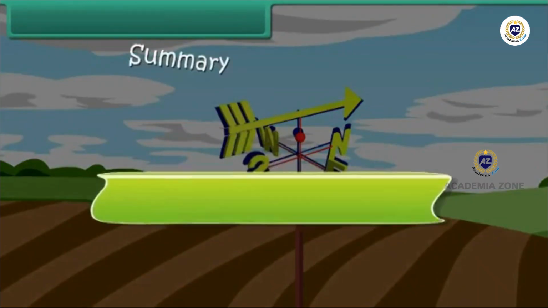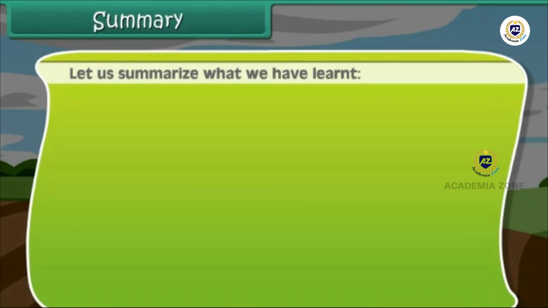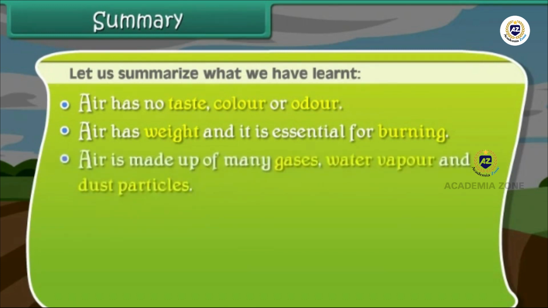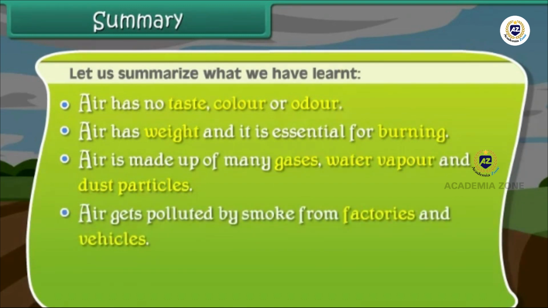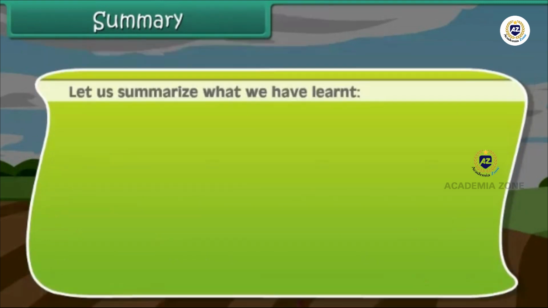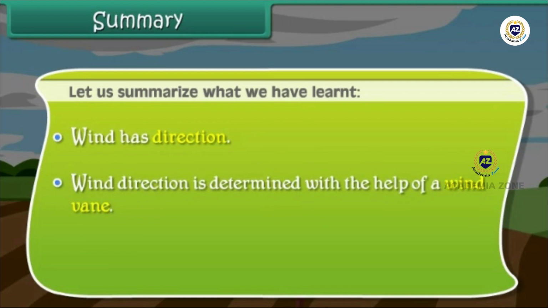Summary. Let us summarize what we have learned. Air has no taste, color, or odor. Air has weight and it is essential for burning. Air is made up of many gases, water vapor, and dust particles. Air gets polluted by smoke from factories and vehicles. Breathing polluted air causes respiratory diseases. Moving air is known as wind. Wind has direction. Wind direction is determined with the help of a wind vane.